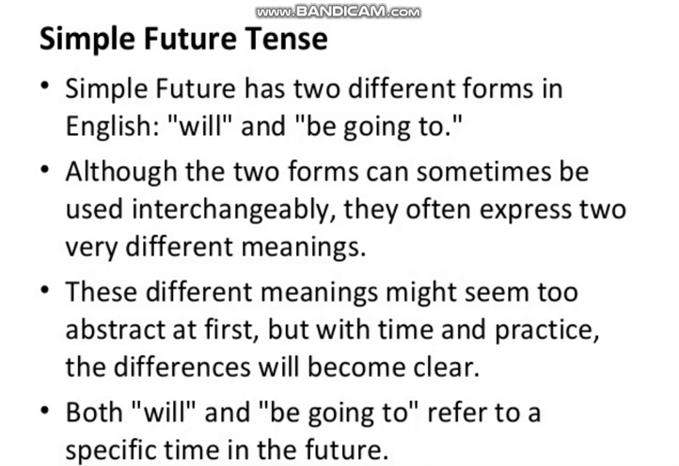Both will and be going to refer to a specific time in the future, and both have the same function. They are just giving a reference to the specific time in the future. As you know, in future tense we would discuss, obviously as its name shows, something which is going to happen in the future. So such types of events or actions would be discussed in it which are yet to happen in the future.